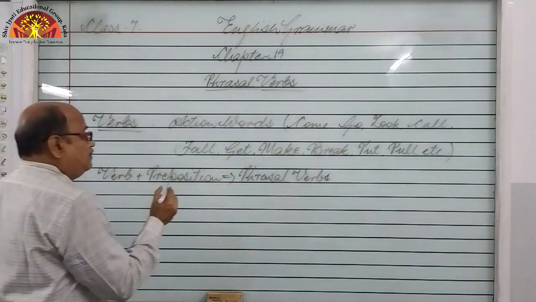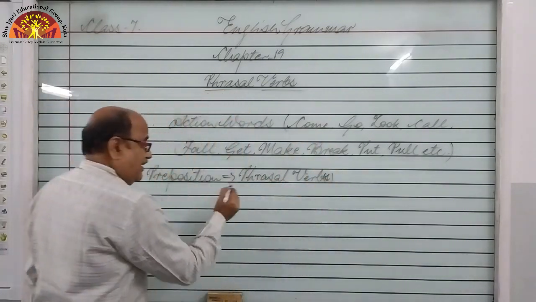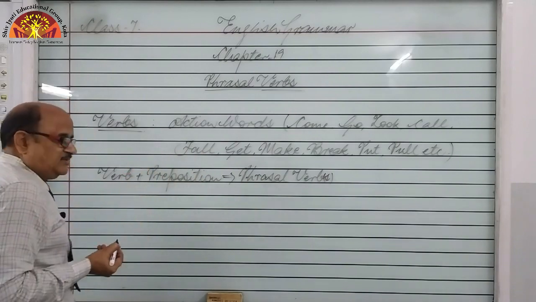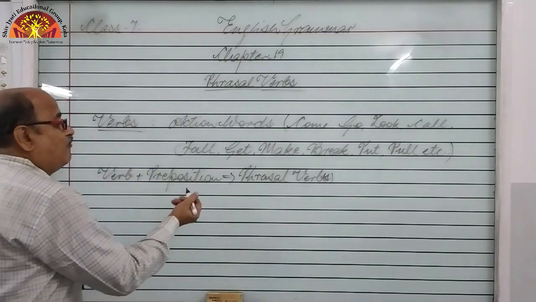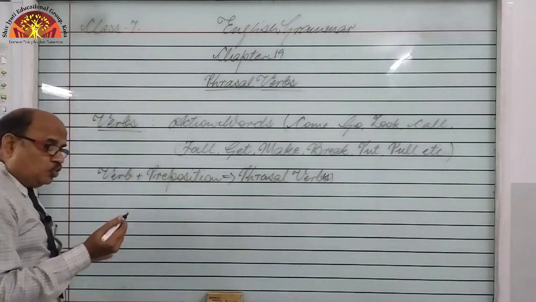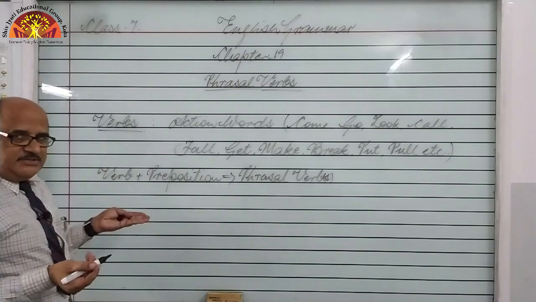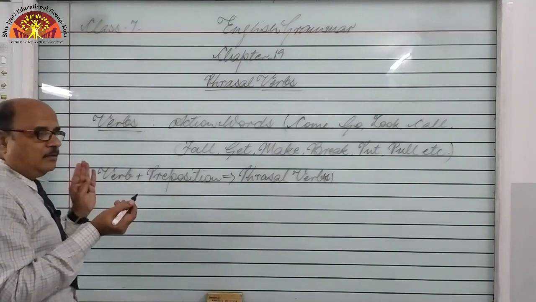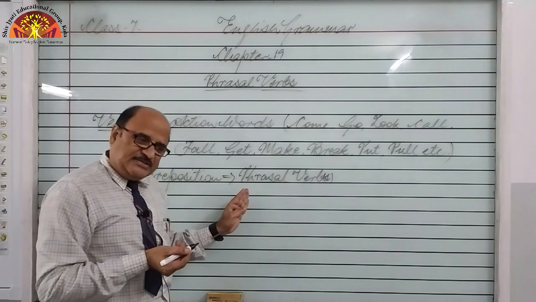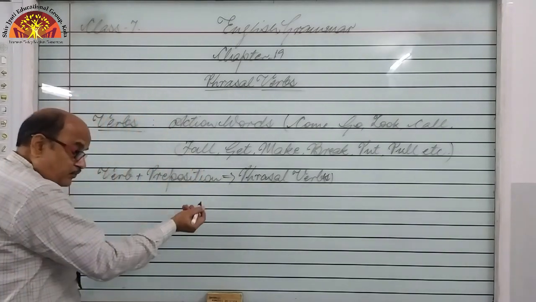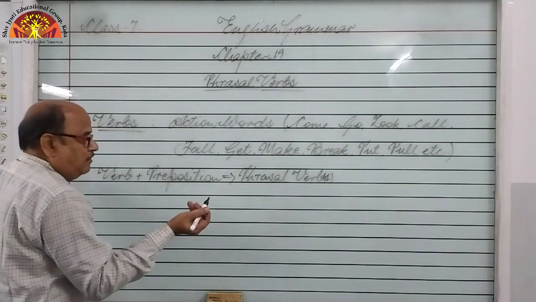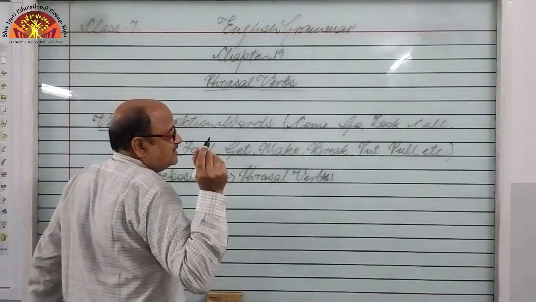Verb plus preposition is equal to phrasal verb. Why phrase? Because two or more words make a group, and that group is known as a phrase. And if that so-called phrase begins with a main verb, that is known as a phrasal verb.